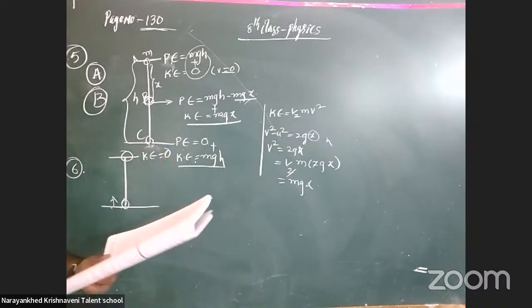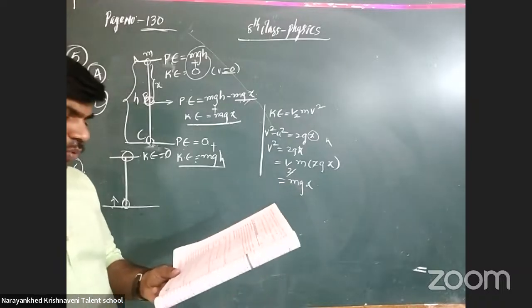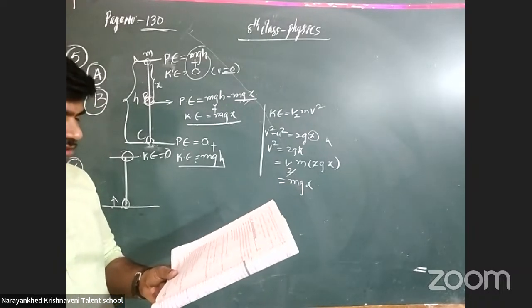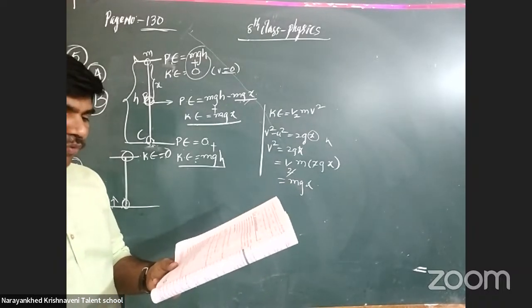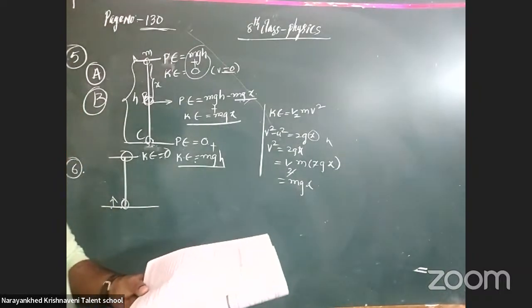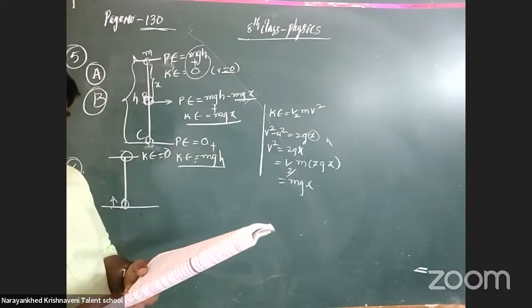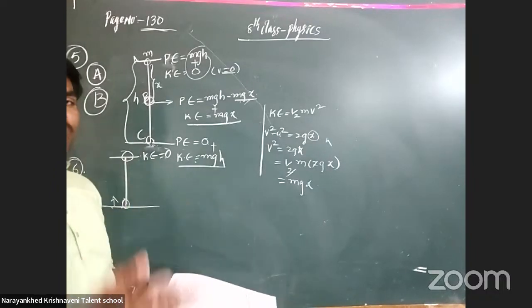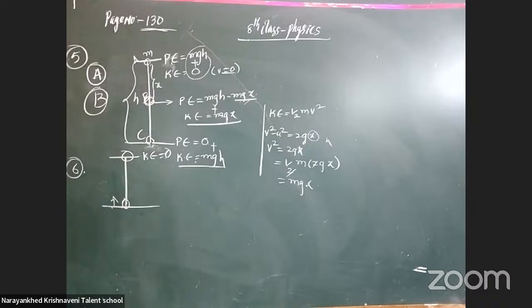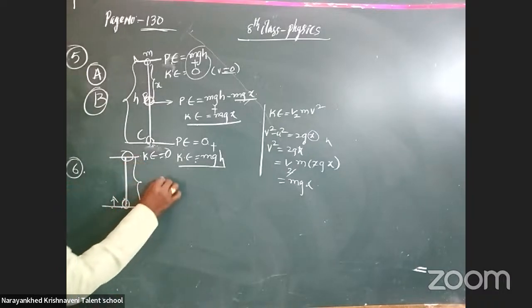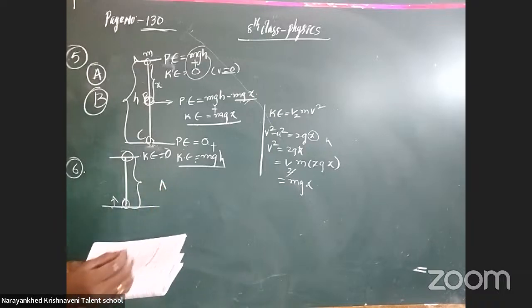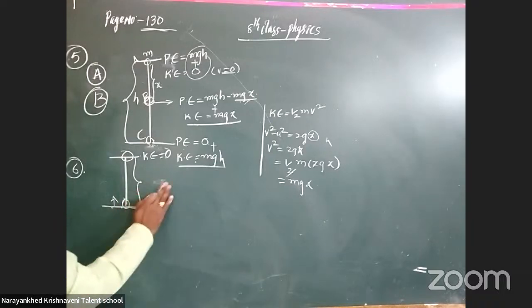Clear or not? What are the options given? It converts into electrical energy? No, that is not correct. It converts into potential energy? Yes, it converts into potential energy. Its velocity becomes zero when it comes to rest at the highest point. That is only called maximum height. We already discussed it. So the answers are B as well as D.